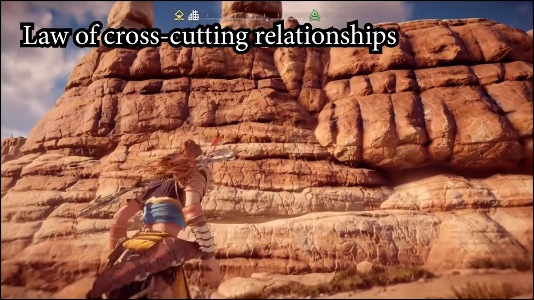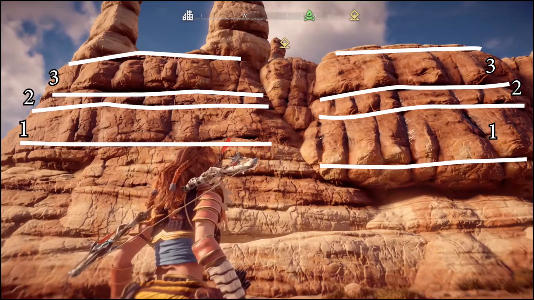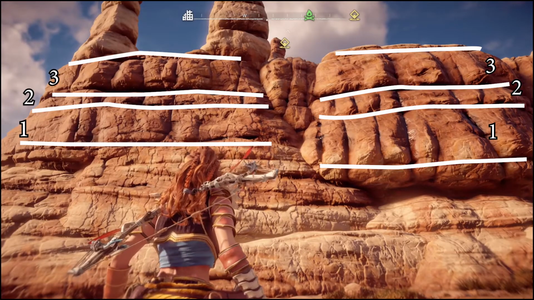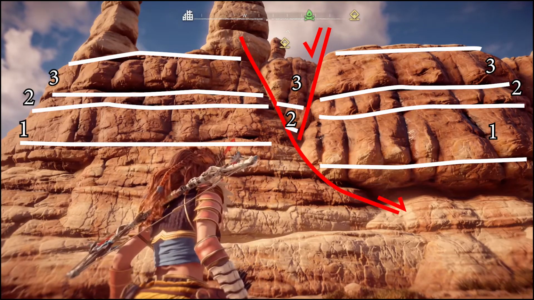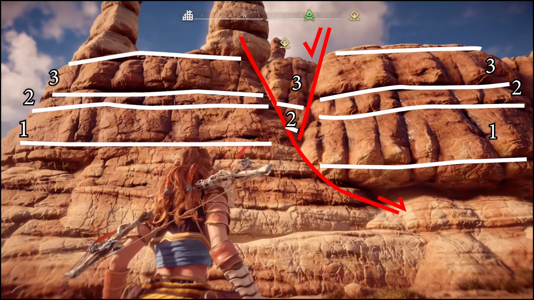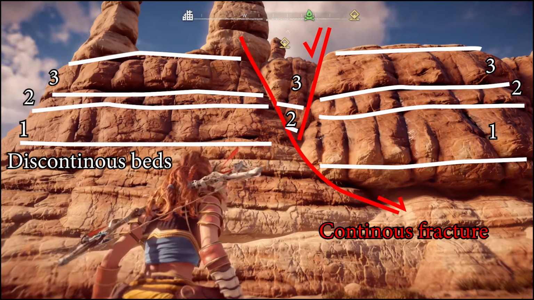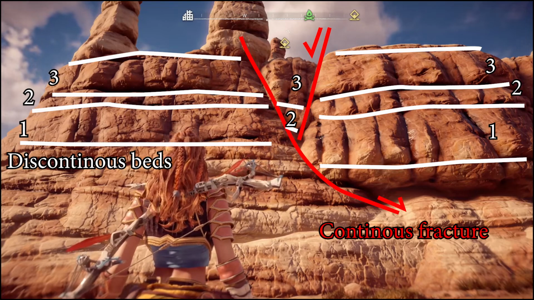So consider this outcrop. These layers were originally continuous, as we know, but now they are cut by some kind of fracture. If we apply the fourth law of Steno, we observe that the fracture is continuous, cutting through the beds. This is telling us that the beds are older and the fault is younger.